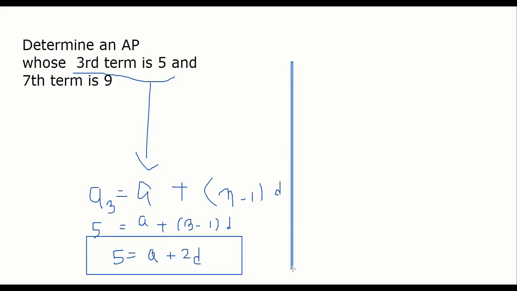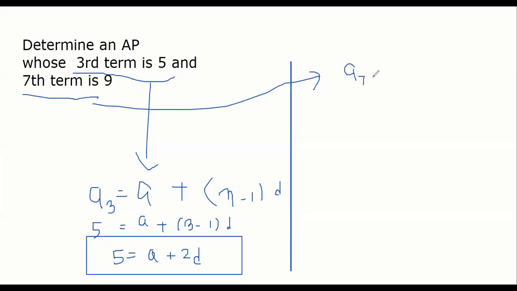Now, another thing is given: the 7th term is 9. 7th term is 9 means A7. So A7 is A plus 7 minus 1 D, because we are talking about the 7th term.